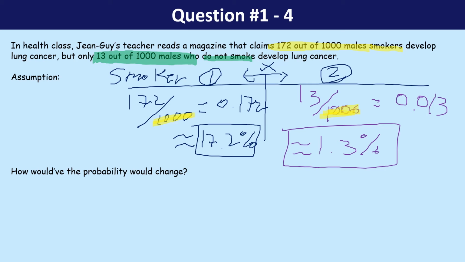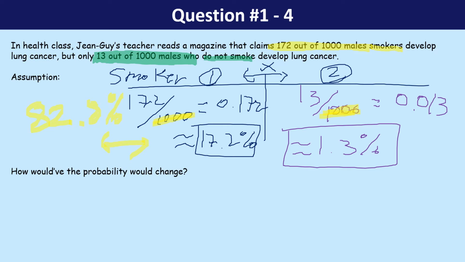The reason being, if you think about the other side of the coin, 100 minus 17.2 is, well, what is that? Is that 82.8%? 82.8% should be the non-lung cancer patients.